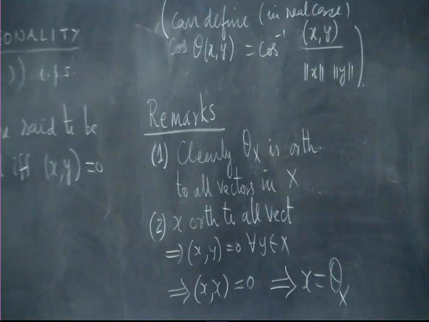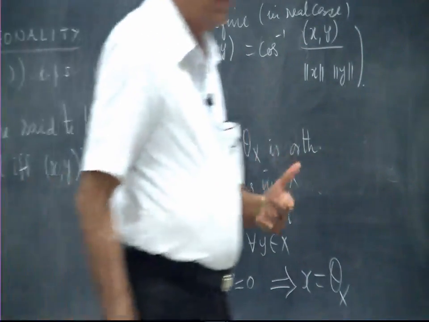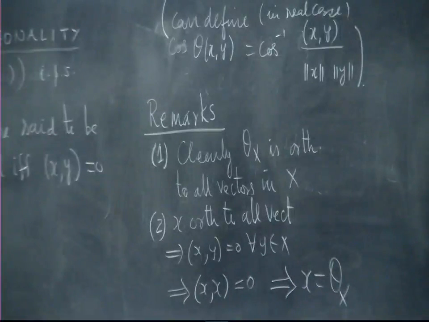So there are two things that we observe in this. One is that the inner product says that if a vector is orthogonal to itself, then it must be the 0 vector, and 1 and 2 together give me that the only vector which is orthogonal to everybody is the 0 vector, and the only vector which is orthogonal to itself is the 0 vector.